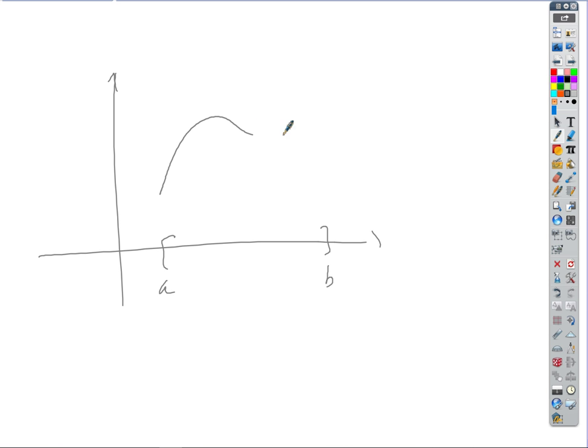So here's what I'm talking about. Let's call this A, and that's B. It's going to be continuous on the open interval, so everywhere between A and B, it's continuous. But it's not continuous at the endpoints. What could I do?